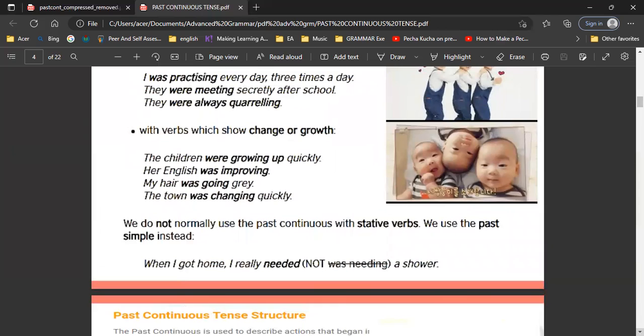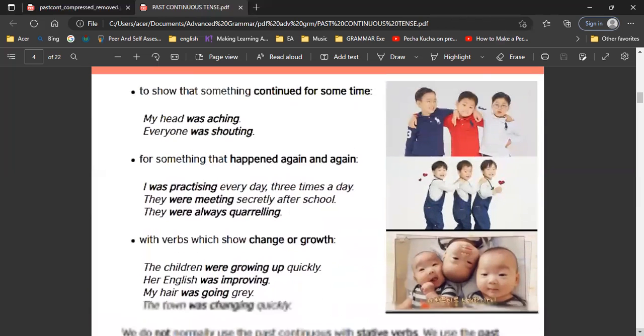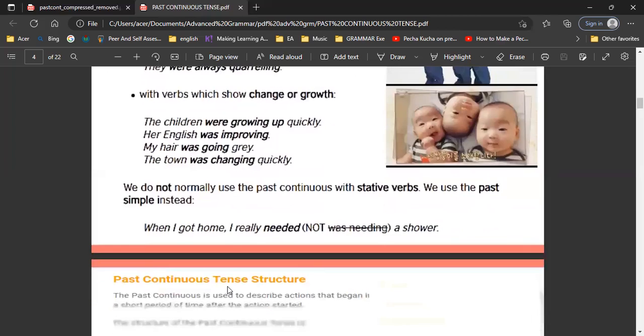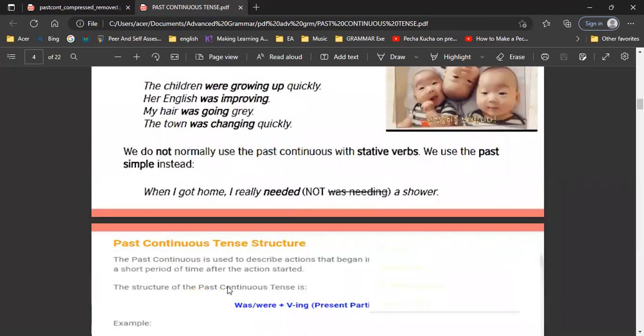And then we can also use past continuous with verbs that show change or growth. For example, in here, the children were growing up quickly. Yeah? So it means this is when parents or grandparents are talking about their children or grandchildren. The children were growing up quickly. So like here, they were babies, they were toddlers, and suddenly they were already in elementary school. Her English was improving. The town was changing quickly.